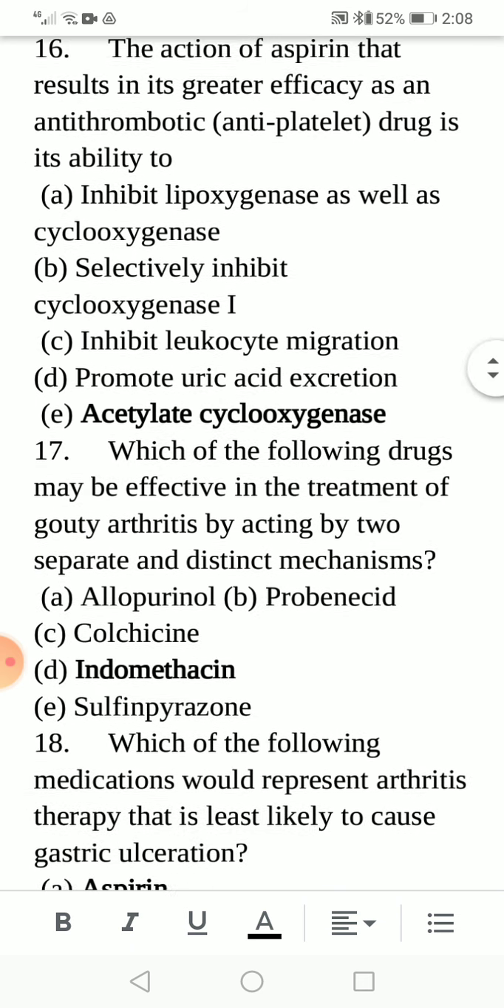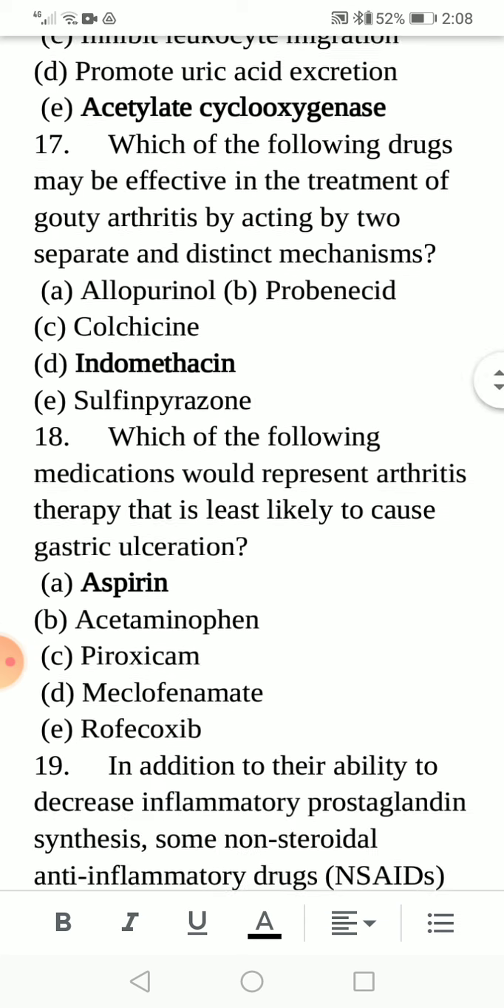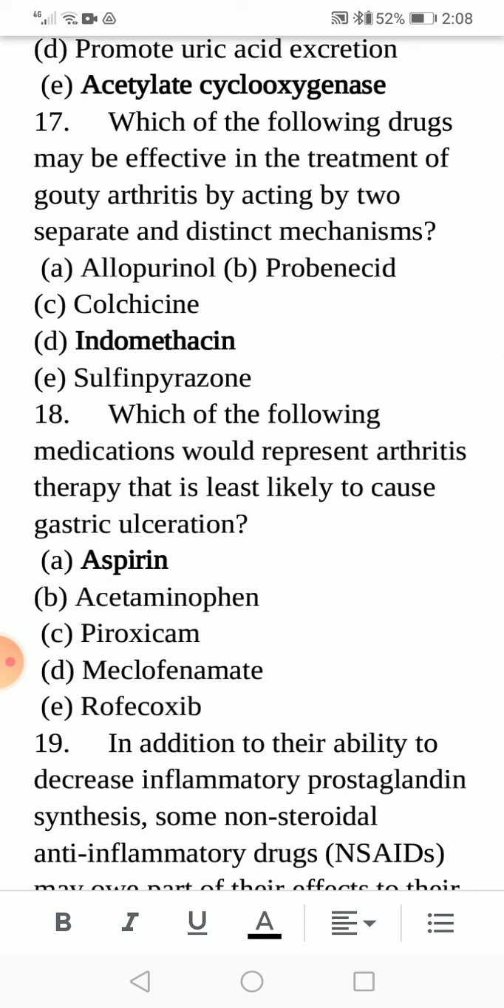Which of the following drugs may be effective in the treatment of gouty arthritis by acting by two separate and distinct mechanisms? Option D, indomethacin, is the correct option from the given options. Next one is, which of the following medications would represent arthritis therapy that is least likely to cause gastric ulceration? Option A is aspirin, option B is acetaminophen, option C piroxicam, D meclofenamate. The correct option is A, aspirin.